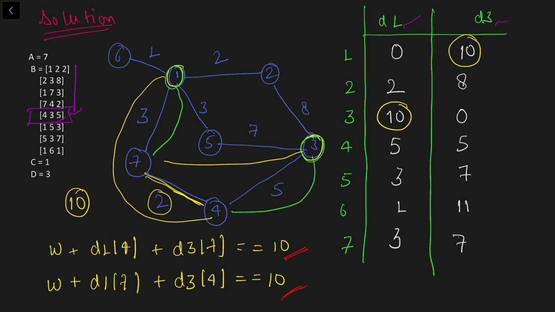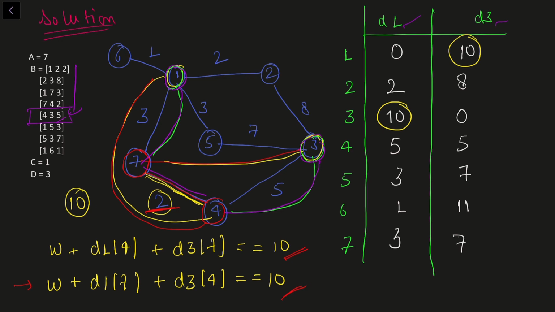Okay, so in that case, I'll minimize my answer with W. So that's how I'm going to check. What I'm doing here is assuming that this node is connected to 3 and this node is connected to 1, and then this edge is acting as the bridge, right? Similarly, for the second case, I am assuming that this node is connected to 7 and this node is connected to 4, and this edge is acting as a bridge. Okay, so that's how I'm going to calculate my answer. So eventually, after minimizing, I'll get my answer. So that's how we can solve this problem quite easily.